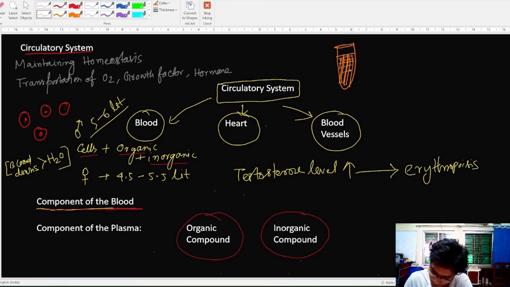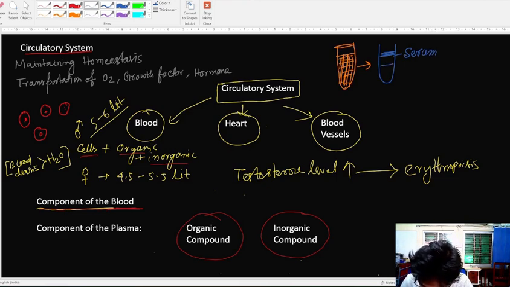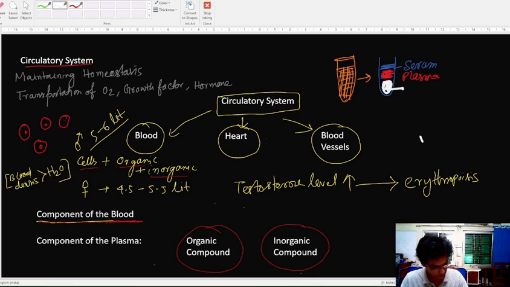If we centrifuge this blood, the components get separated: in the top portion it will be the serum, in the middle portion the plasma, and in the lower portion the blood cells, or the clot region.